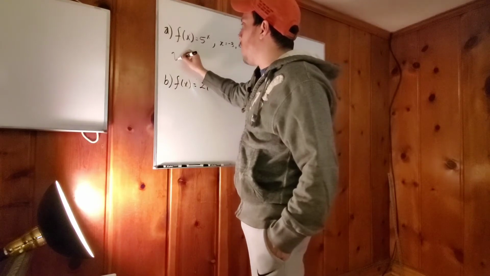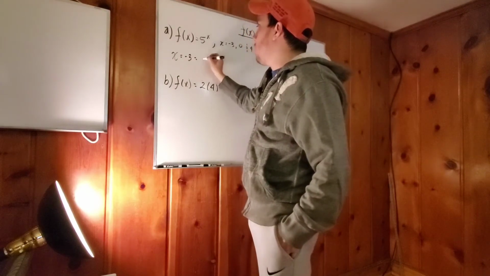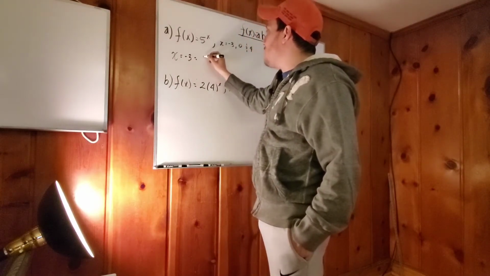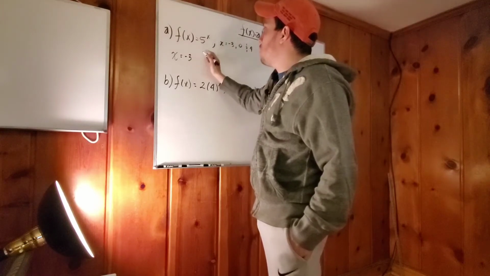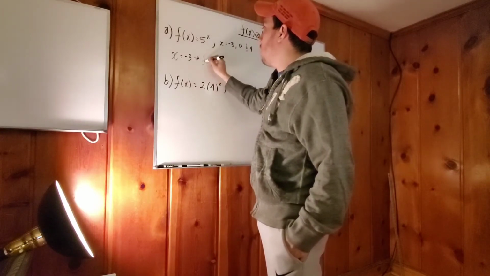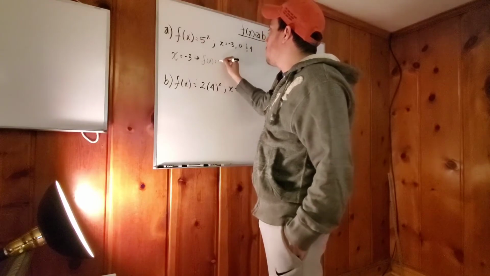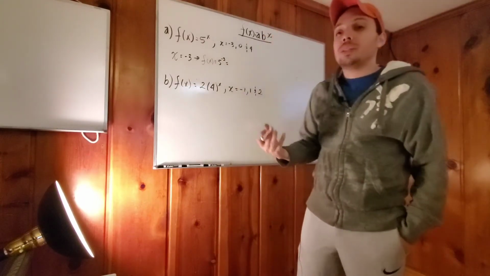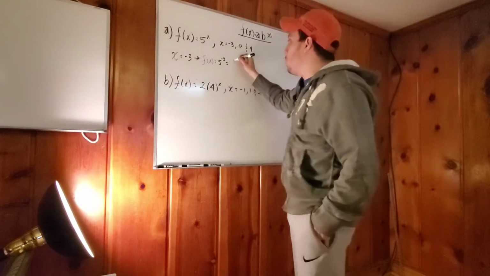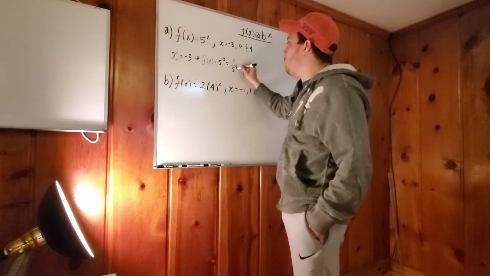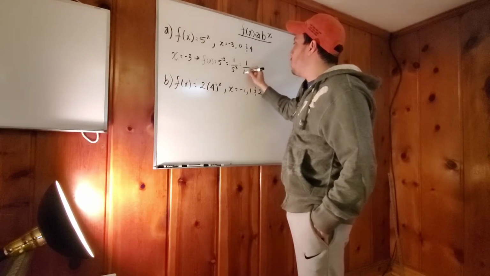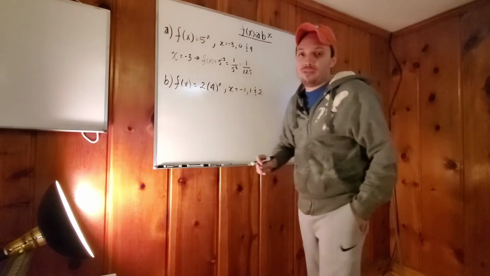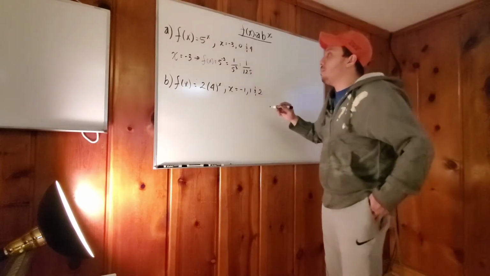The first one, for x equals -3, is f of x equals 5 to the -3. Because the negative exponent means the reciprocal, it's going to be 1 over 5 cubed. And 5 cubed is 125, so it's going to be 1 over 125. That is what 5 to the -3 is.